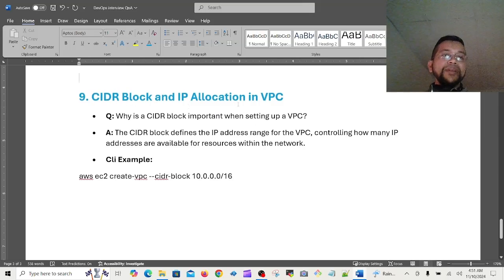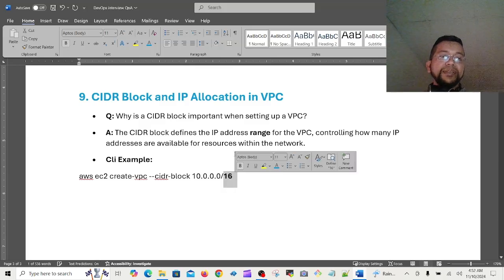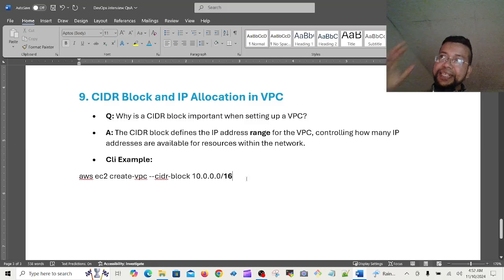CIDR block and IP allocation in VPC. Why is a CIDR block important when setting up a VPC? The CIDR block defines the IP address range. When CIDR comes, then the range is set. I said earlier there are 65,000 addresses with /16 here. So this is called the CIDR block, the range. How many IP addresses the VPC has, controlling how many IP addresses are available for resources within the network. For example, create VPC with CIDR block /16 or /24, either way. So /16 for the VPC and /24 for subnets. This is our industry practice.